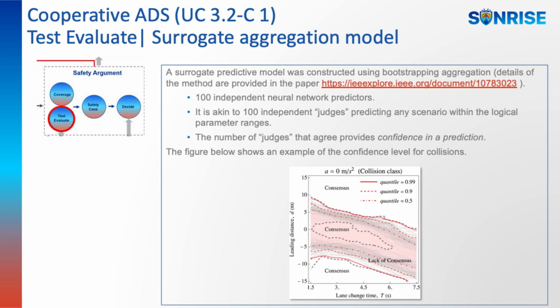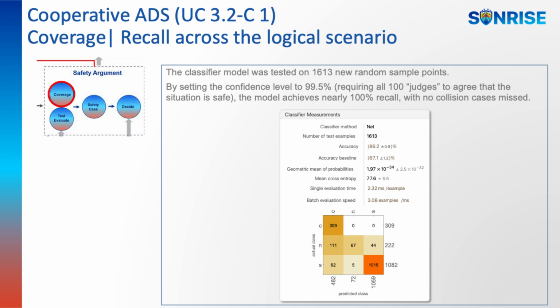A surrogate predictive model was constructed using bootstrapping aggregation. Details of the method are provided in the linked paper, as follows. 100 independent neural network predictors were used. It is akin to 100 independent judges predicting any scenario within the logical parameter ranges. The number of judges that agree provides confidence in a prediction. The figure below shows an example of the confidence level for collisions. The classifier model was tested on 1613 new random sample points.